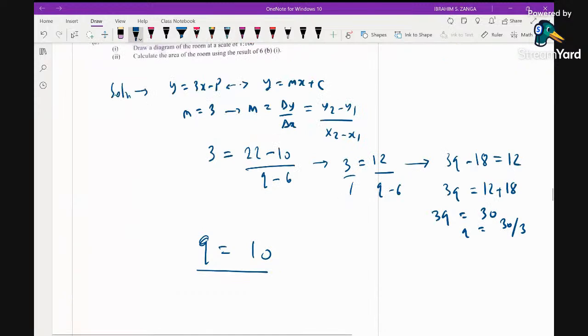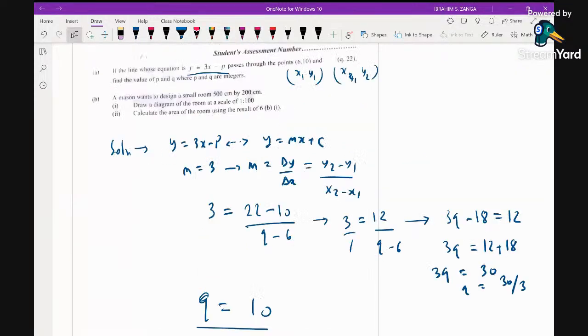The second part, you're supposed to find also the value of p. Because this line passes through these points, we can use any point to plug into the equation and then get the value of p. So how do we do it? I'm going to use (6, 10) here.